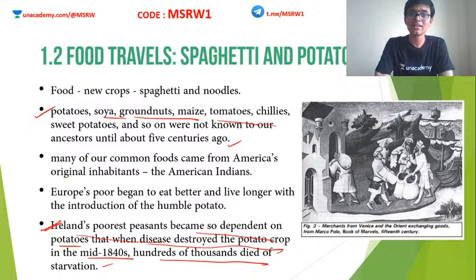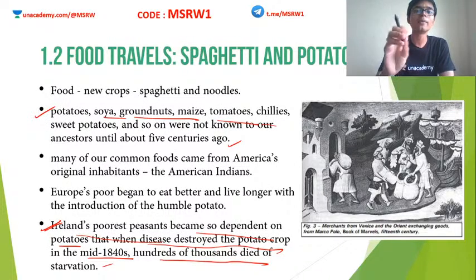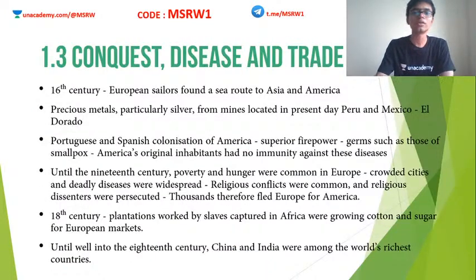Okay, so in Ireland, just because this one particular crop was devastated by the plant disease that was going on, people began to starve and they died in millions. Clear? So food habit has its impact on society. Clear? So all this diffusion of cultures has two effects, a positive effect and a negative effect. Clear? We will look into each of them in detail.